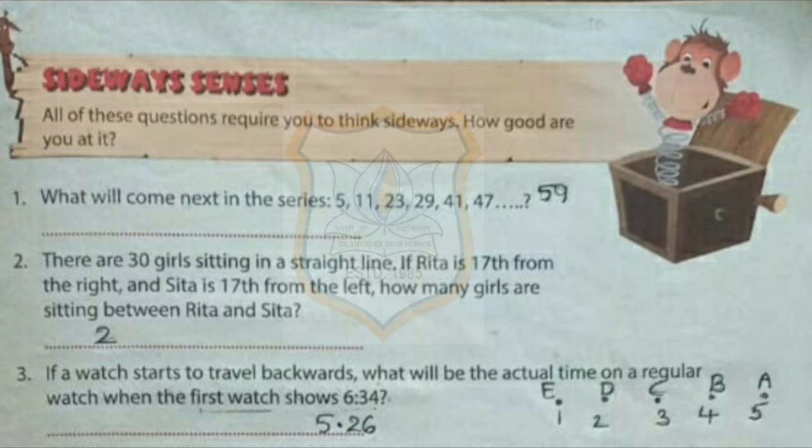Third question. If a watch starts to travel backwards, what will be the actual time on a regular watch when the first watch shows 6 hours 34 minutes? What will be the time if you go backwards? See, in that I have drawn a diagram E, D, C, B, A. I have written the time also, 1, 2, 3, 4, 5. Then the timing will be 5 hours 26 minutes.